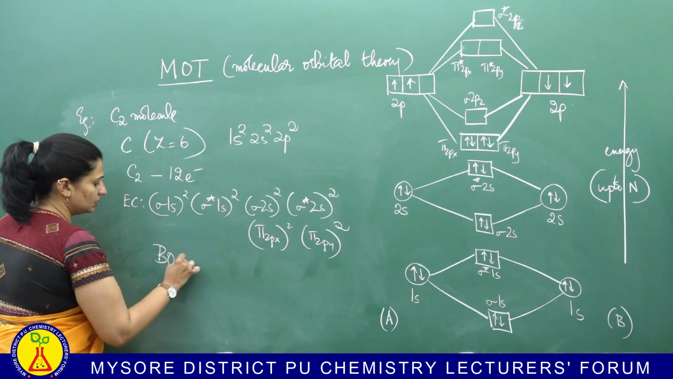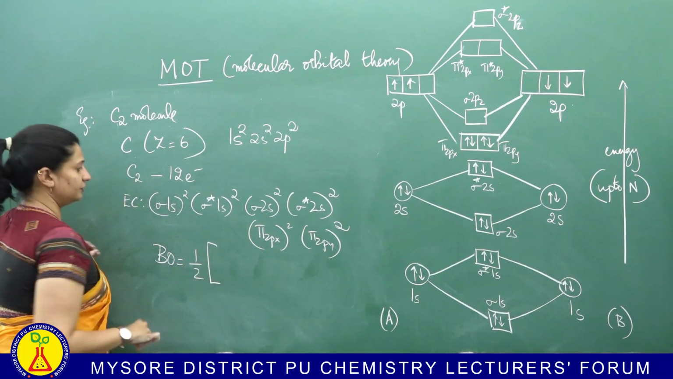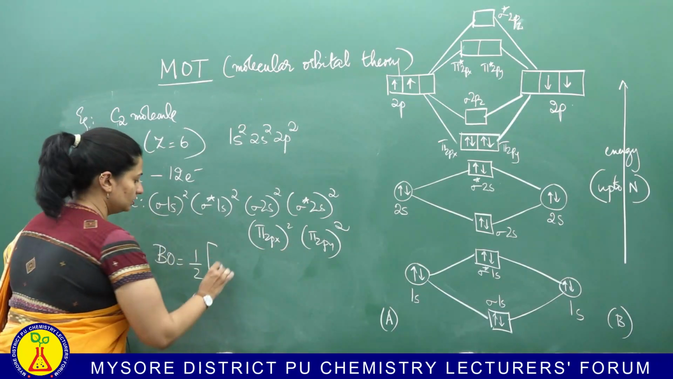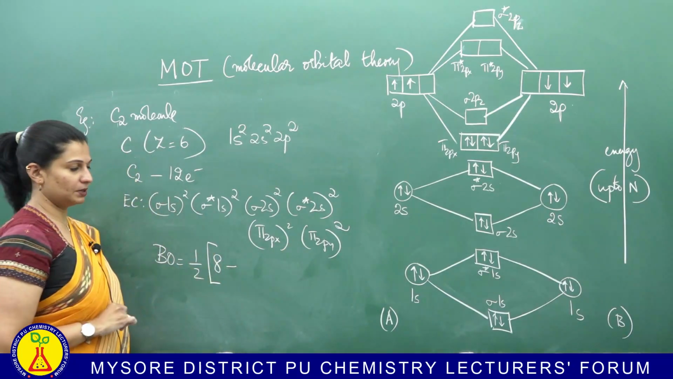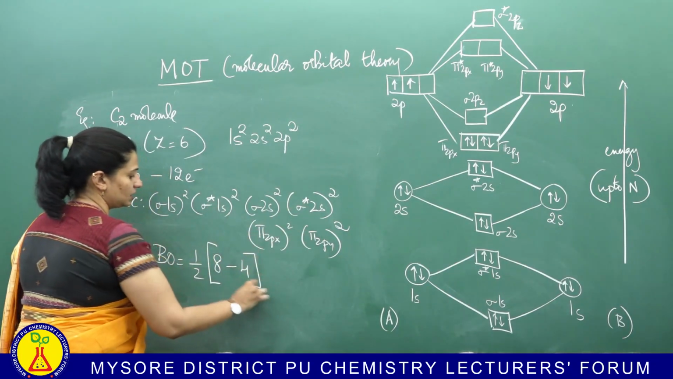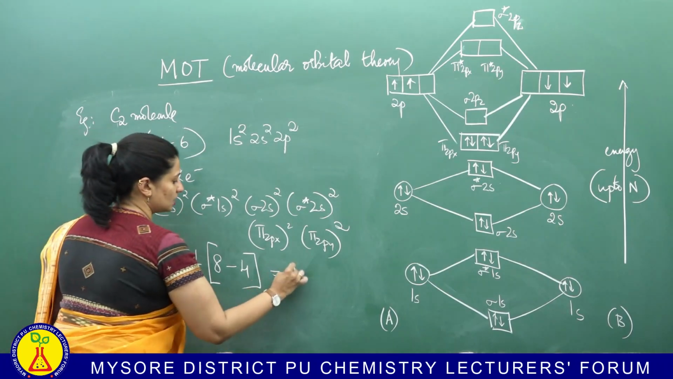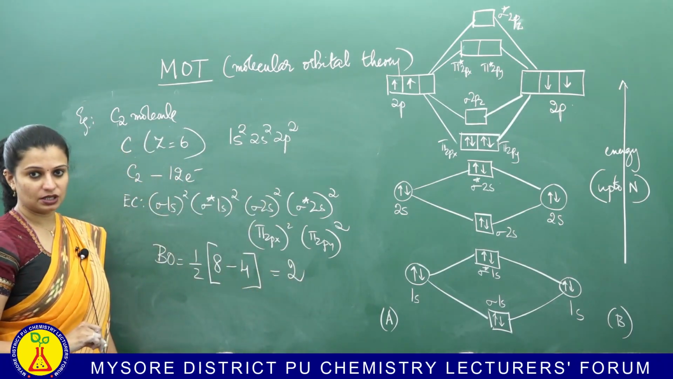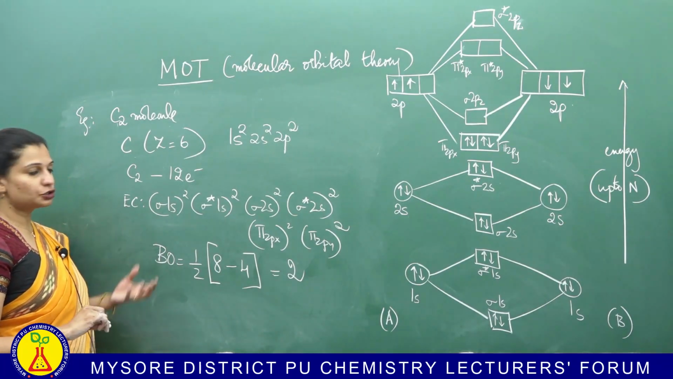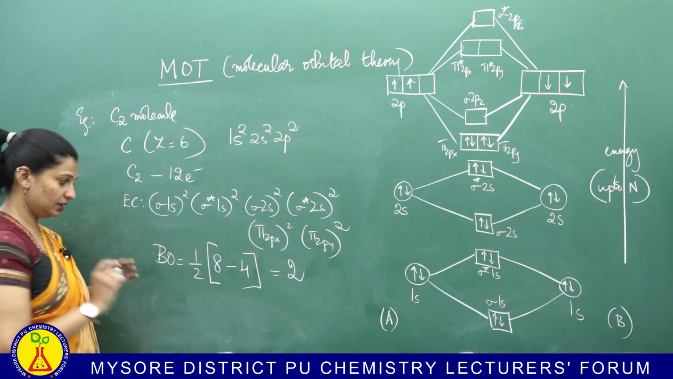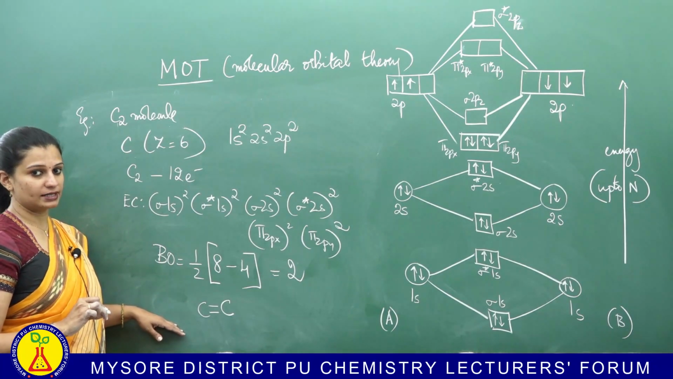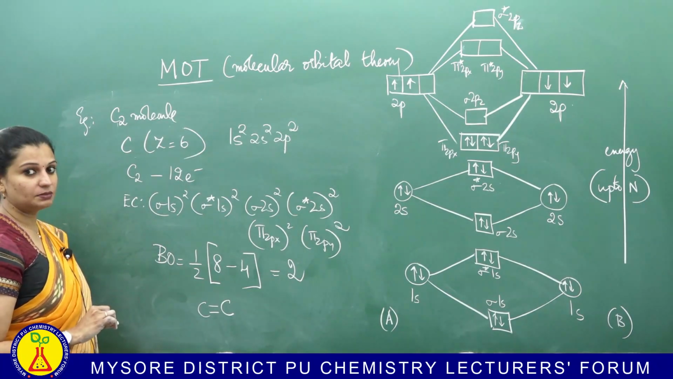Now, calculate the bond order. Half of 2, 4, 6, 8. So the bonding electrons are 8 in number. Anti-bonding, look at the stars. So here you have 2 and here you have 2. So 8 minus 4. So the bond order turns out to be 2. So according to molecular orbital theory, your C2 molecule is a stable molecule and there will be a double bond between the two atoms. And what about its magnetic behavior?